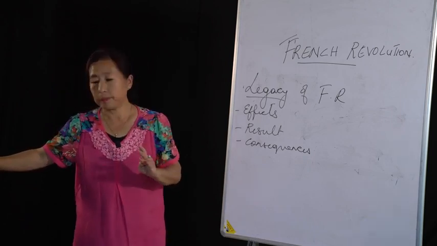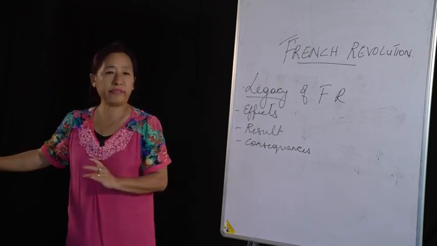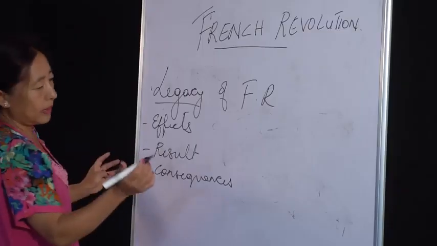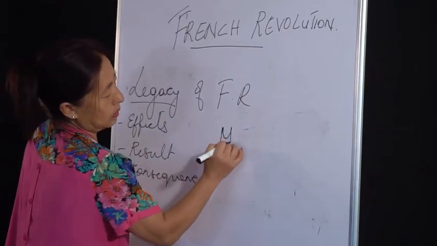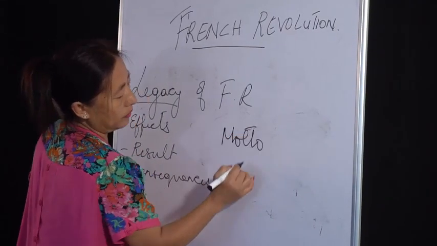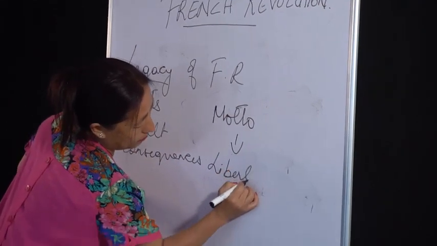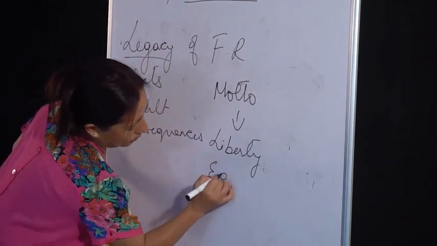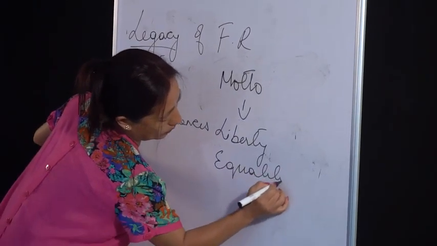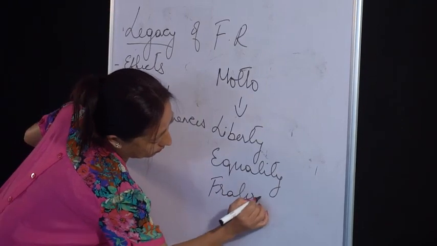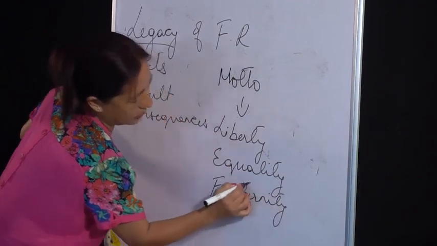Then another point regarding the French, one major point, I'll just write it here, we call it the motto. The motto of the French Revolution, that is liberty, equality, and fraternity.